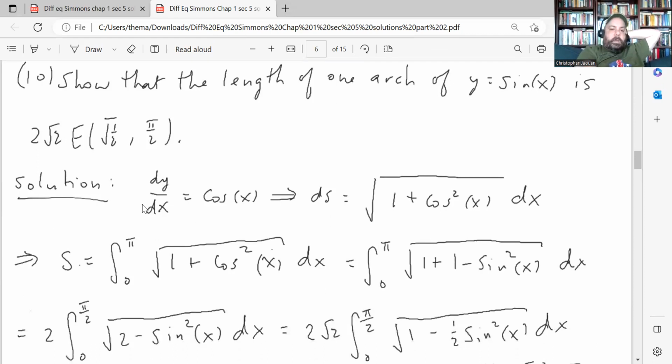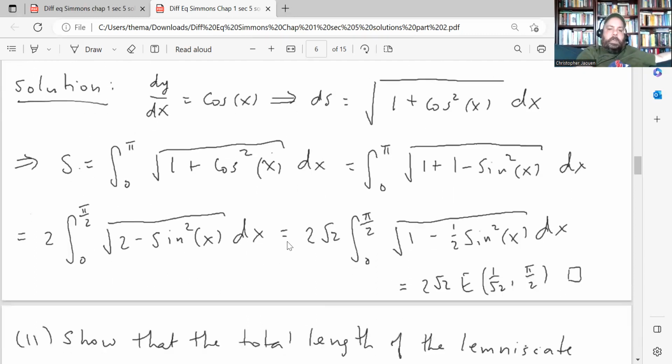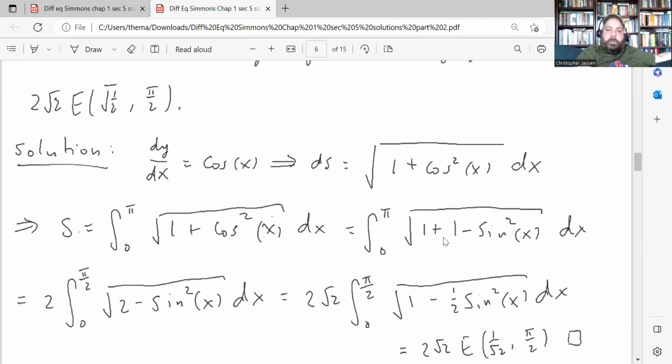So let's just do that. To find the length of the arch, again, use the arc length formula from Calc 2, and you get that the arc length integral looks like this when you plug everything in. And then I can write cosine squared x as 1 minus sine squared x. So you get